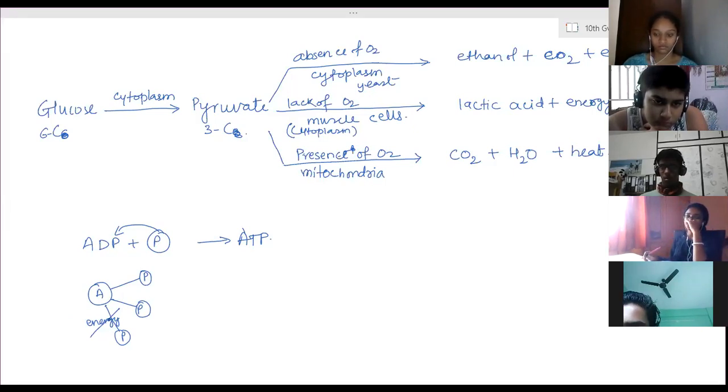Ma'am, in the steps of respiration, in the second step, glucose is converted into pyruvate, right? Yeah. And energy is also released, right? Yes, it is right. Some amount of energy is also released.